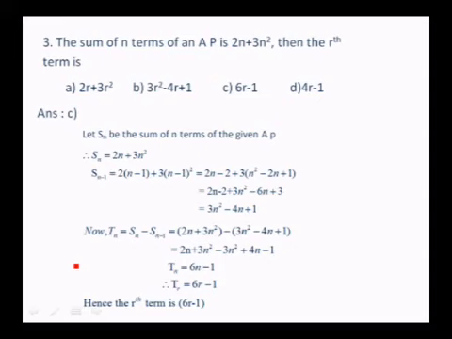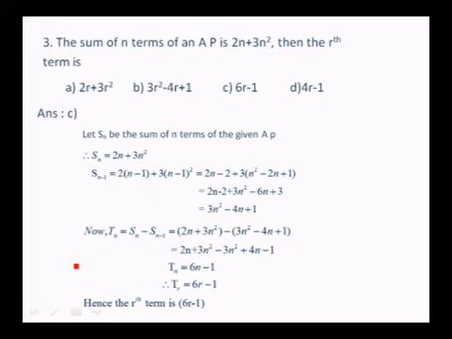In the synopsis I have discussed this one. Tn is Sn minus Sn minus 1. So Tn is equal to 2n plus 3n square minus of 3n square minus 4n plus 1. Subtract one from the other. 2n plus 3n square minus 3n square plus 4n minus 1. I'm sorry, plus 4n minus 1. So Tn is 6n minus 1.